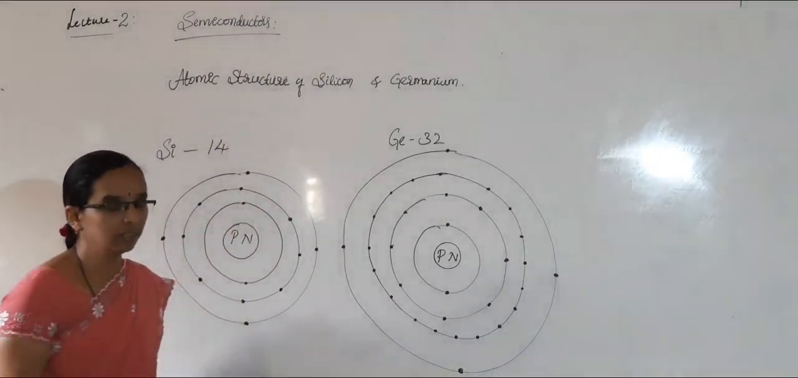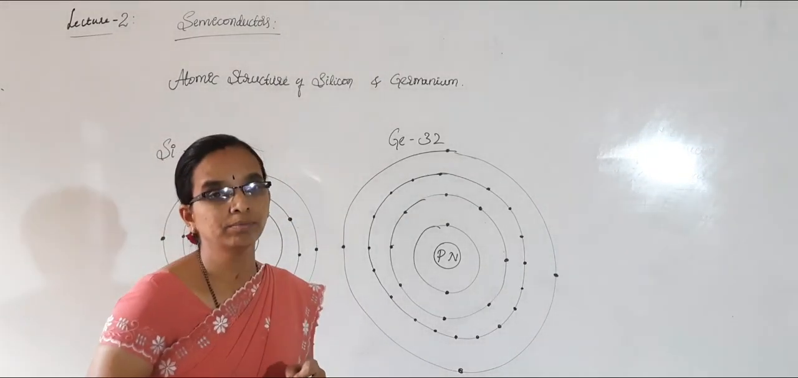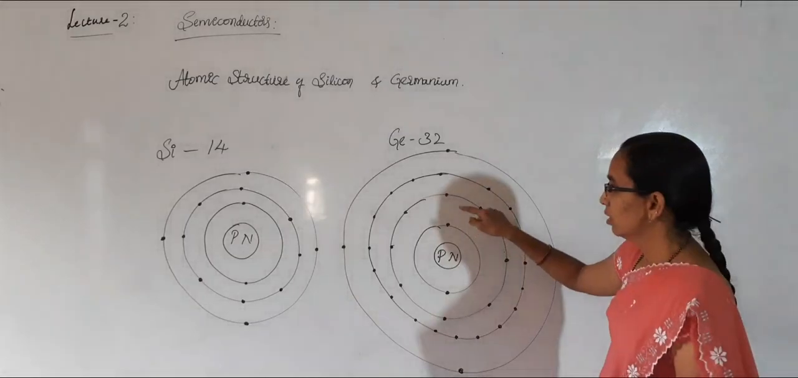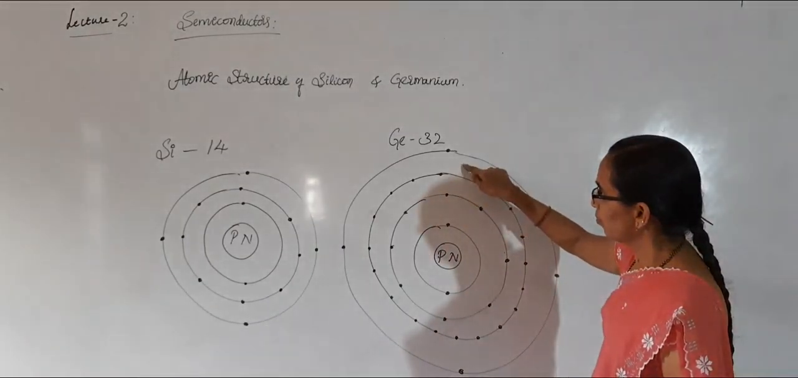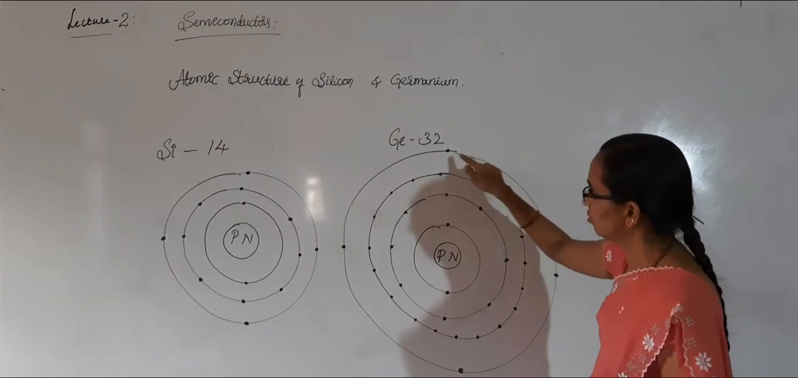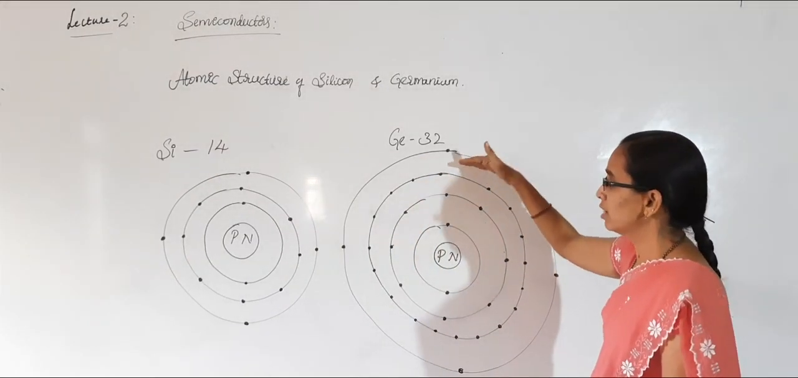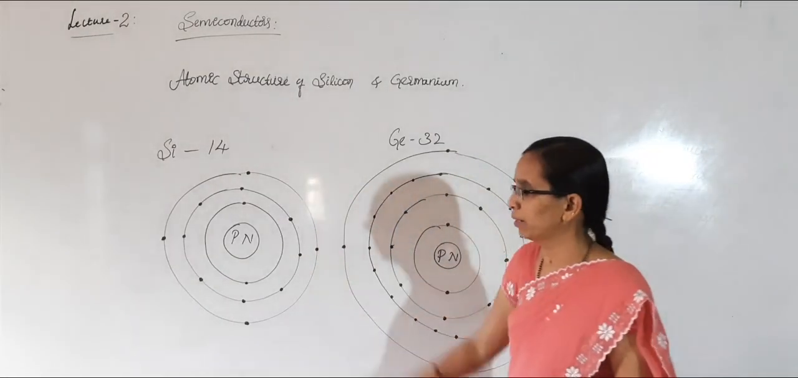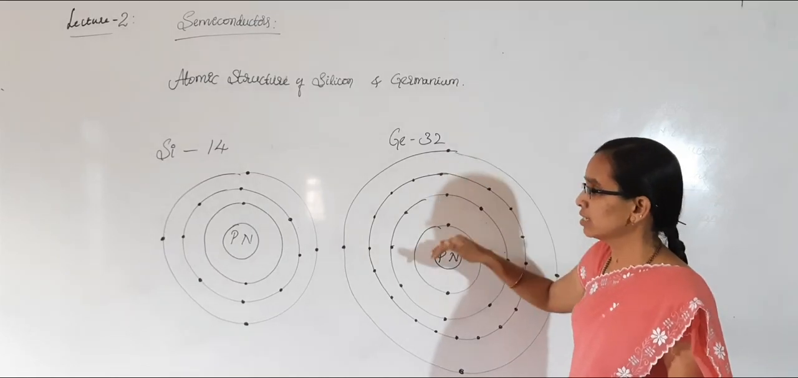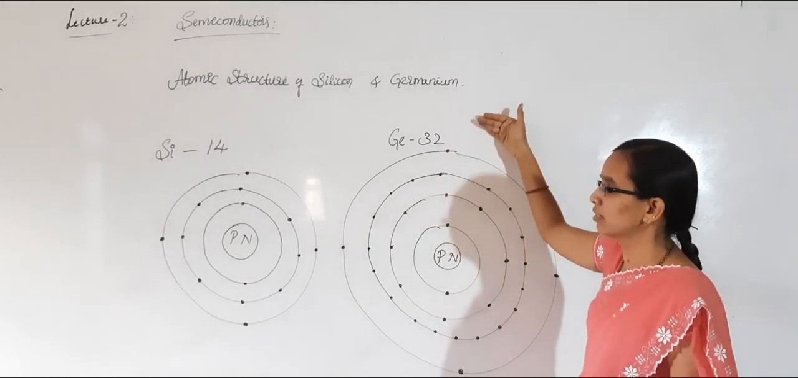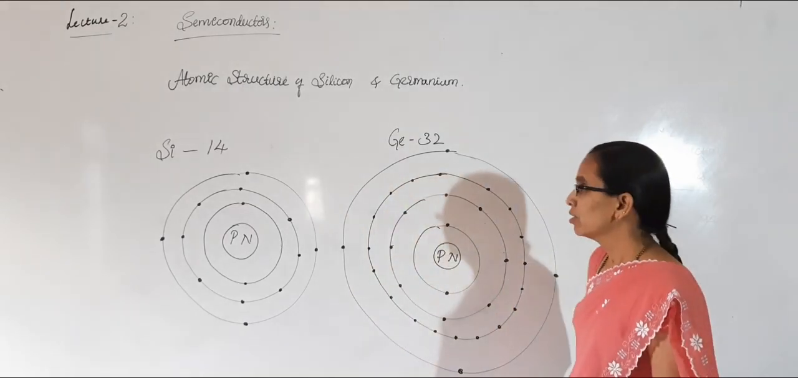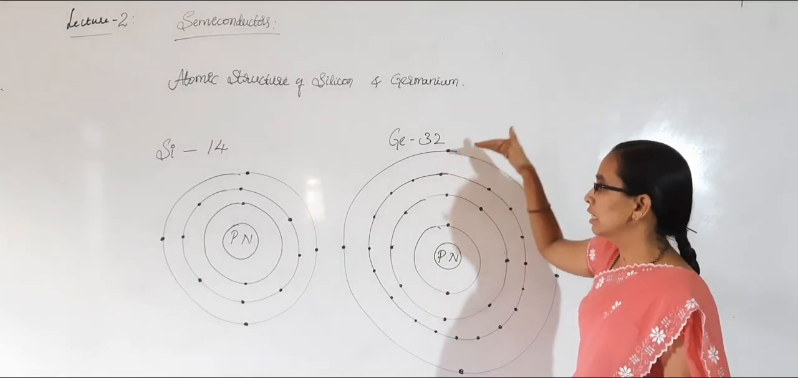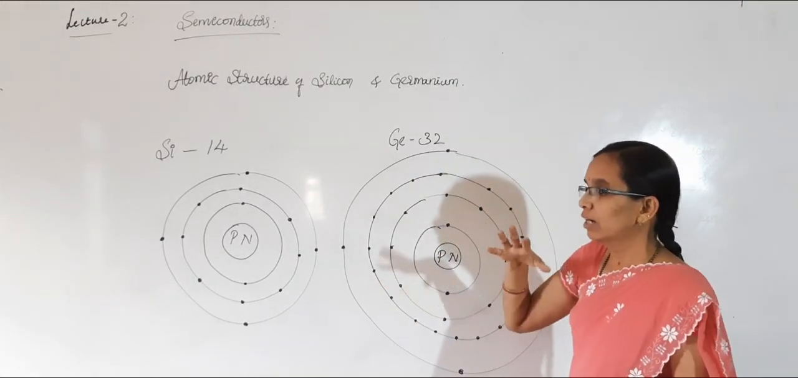Here one thing I have told you, in germanium the conductivity you can achieve easily, because the valence electrons which you want to jump from valence band to conduction band are in the 4th orbit, whereas in case of silicon it is in the 3rd orbit. As I have told you, it is easy to detach those electrons which are present in the higher orbits than the lower ones. So germanium valence electrons are easily detached with the energy